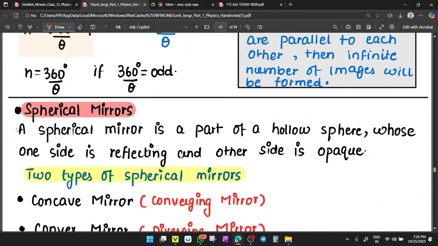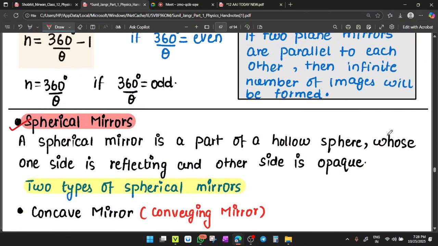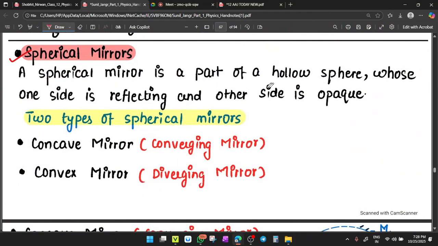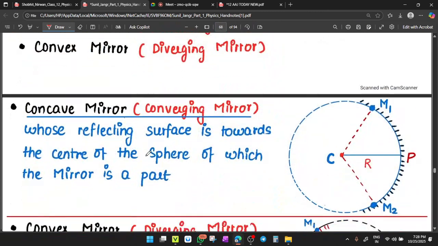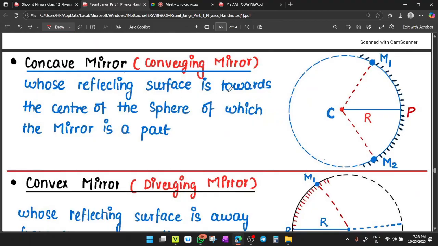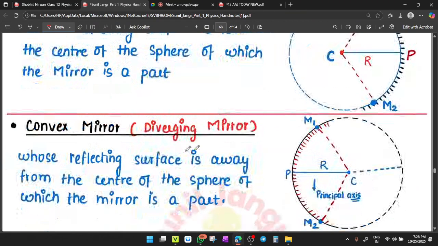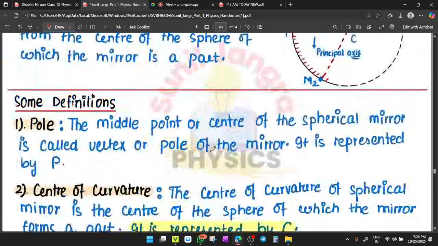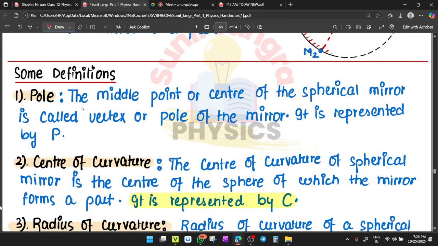Spherical mirror: all the things are not in our syllabus. Next, spherical mirror. We have read that a spherical mirror is a part of a hollow sphere whose one side is reflecting and the other side is opaque. Mirrors are of two types, concave mirror and convex mirror. A concave mirror is one whose reflecting surface is towards the center. A mirror whose reflecting surface is away from the center of the sphere of which the mirror is a part is called a convex mirror.